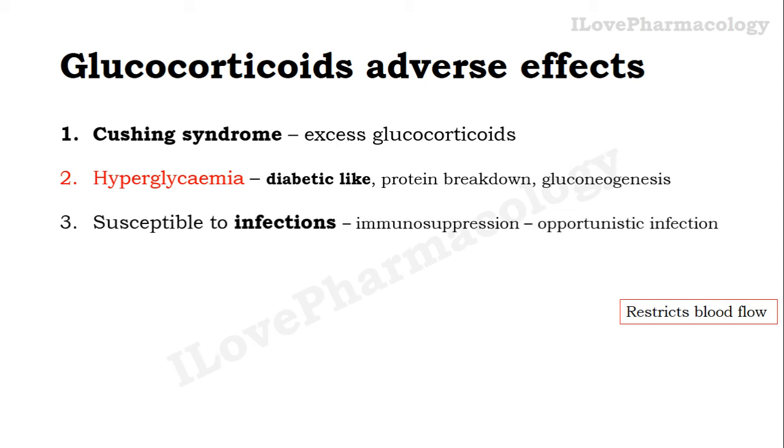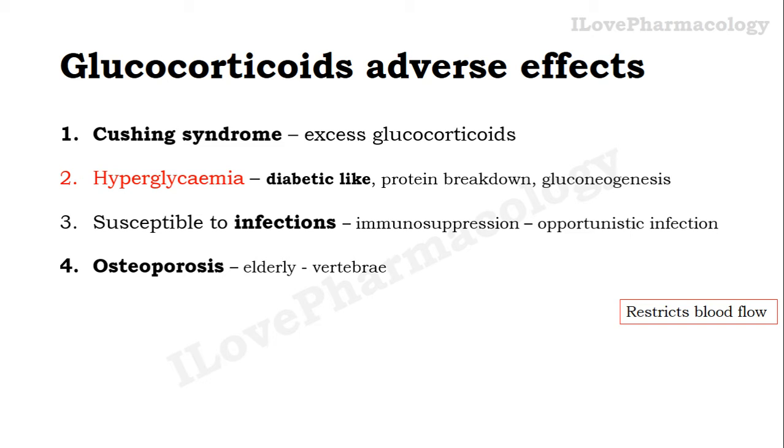It can also increase susceptibility to infection because of immunosuppression, and the person will be susceptible to opportunistic infections, both bacterial as well as fungal. It can lead to osteoporosis, especially in elderly patients. The most commonly affected region is the vertebral region.